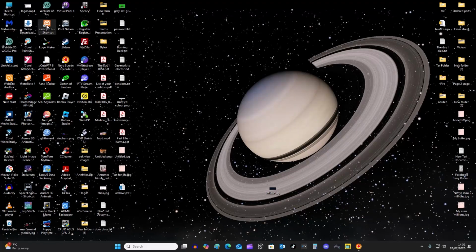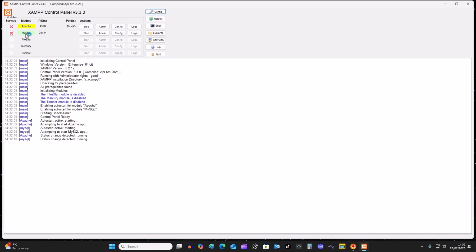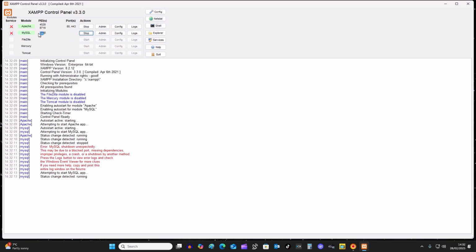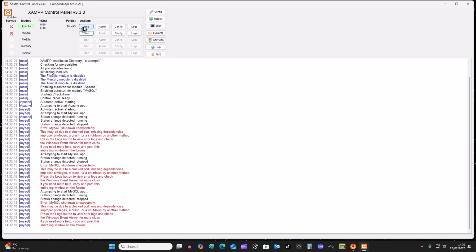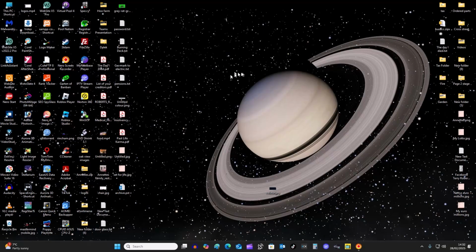If you're using Xampp to build your website locally on your PC, and every single time you start it, MySql just disconnects. See there? So if I click start, it'll just keep disconnecting all the time. Okay, so there's a simple fix for that, and it's quite simple.